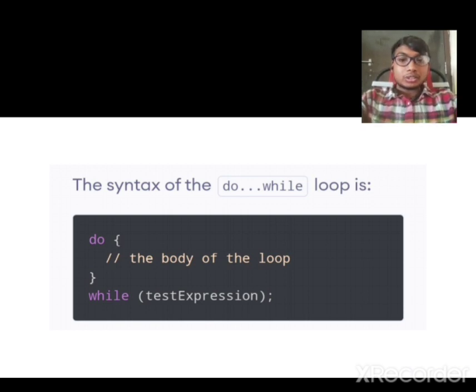First we have to write do and open the bracket, and we have to write the body of the loop, and we have to close the bracket. And in the next step, while, and we need to write the test expression in the bracket, and we need to put a semicolon, and this is the syntax of the do while loop.